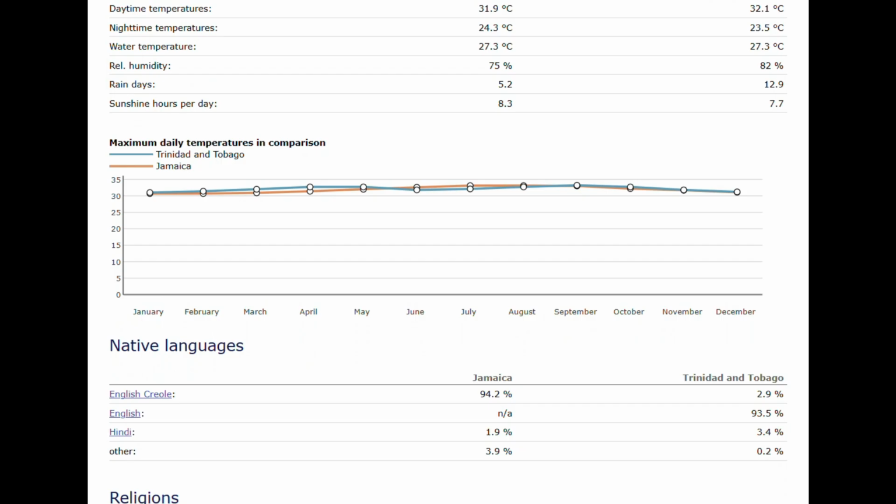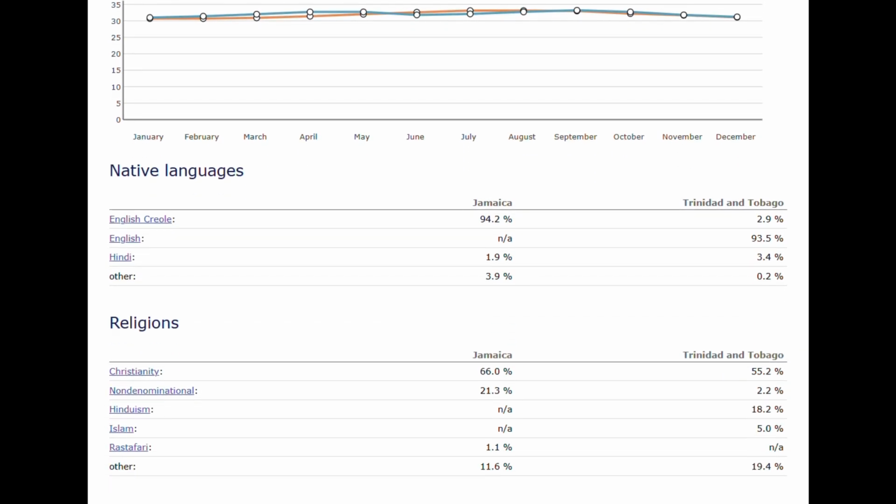So the native languages, Jamaica has the English Creole of Patois that takes up 94%, where Trinidad and Tobago is, I don't want to say normal English, that's a bad way, formal English is 93% there. Both have a smaller Hindi language population, which makes sense based on the Indo indentured servitude base there, and Jamaica has a higher other percentage as well.